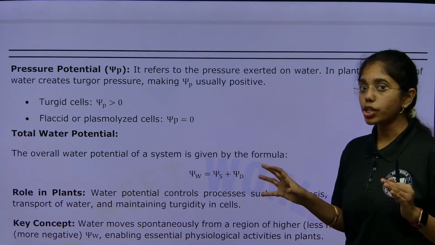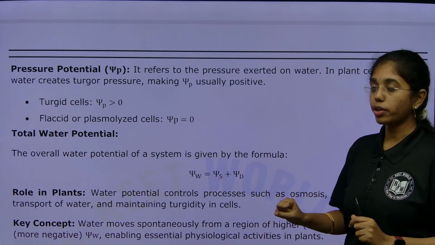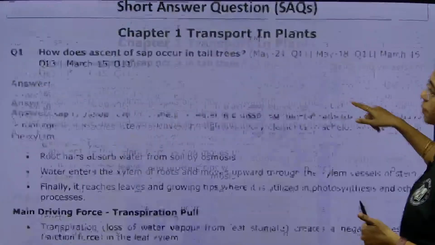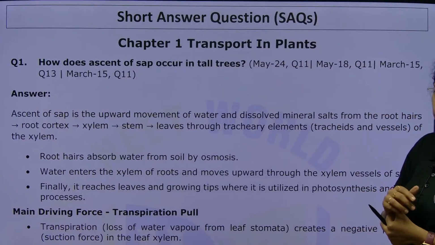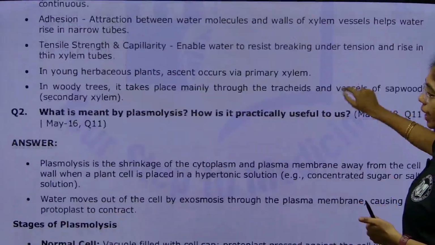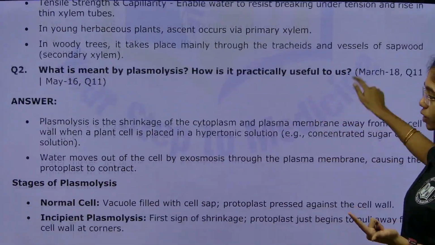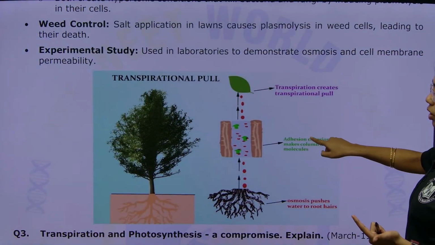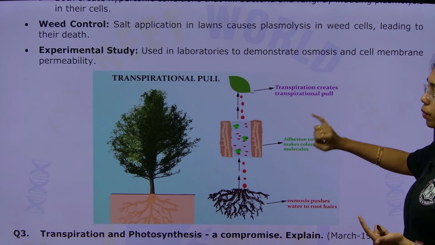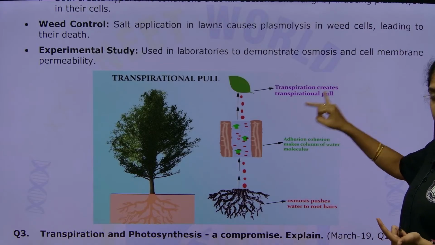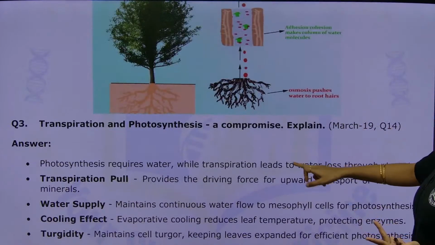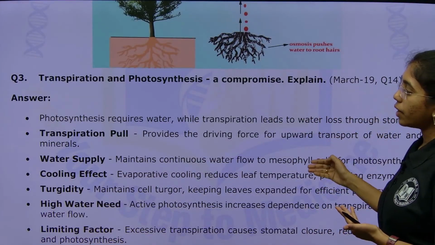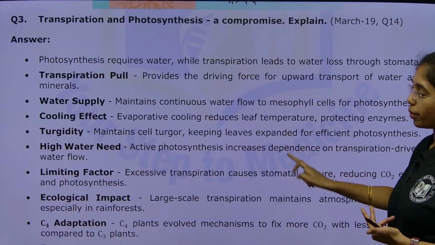What are the major short answer type questions that you have to focus on from the beginning, once we recall? First, it is about ascent of sap, explain it with a diagram if possible. Second is plasmolysis. This diagram you can use for transpiration pull, and for ascent of sap as well. Third question, transpiration and photosynthesis, a compromise. Give out the points in an accurate way.